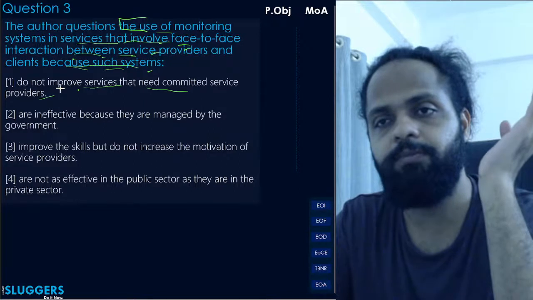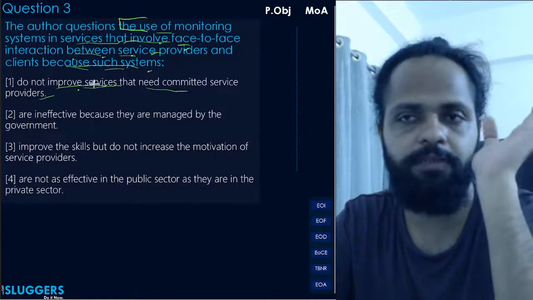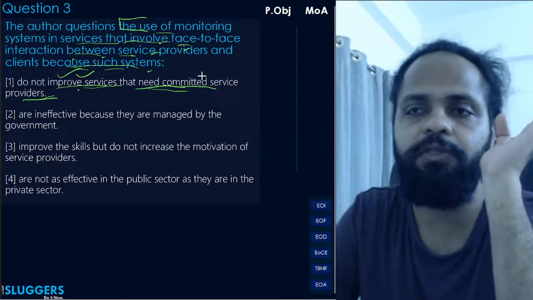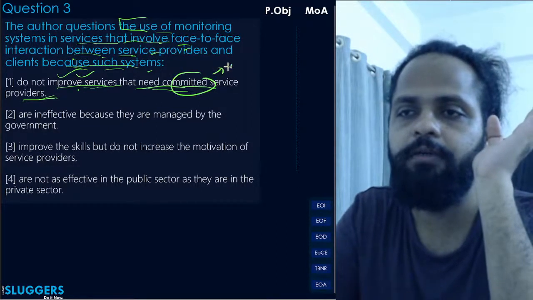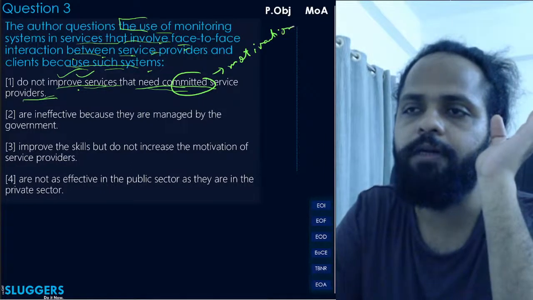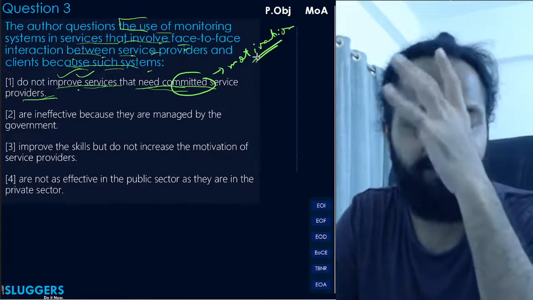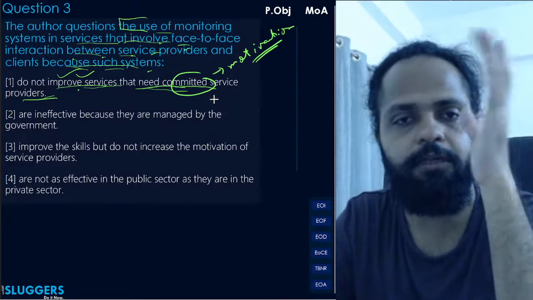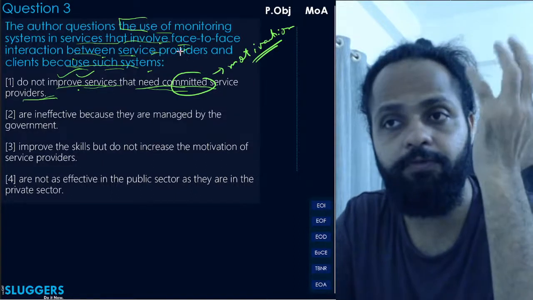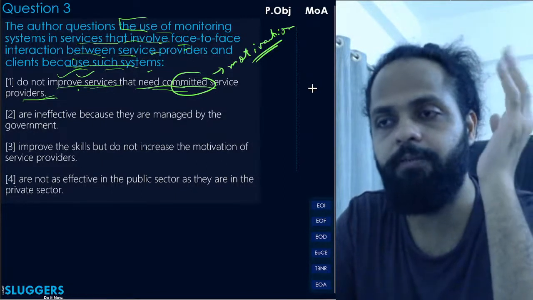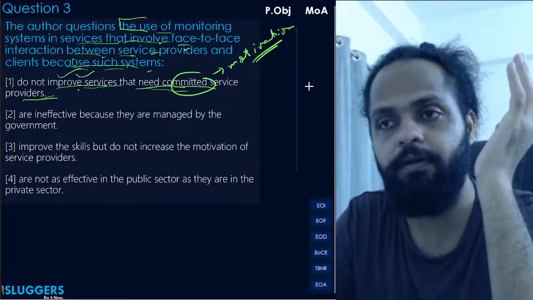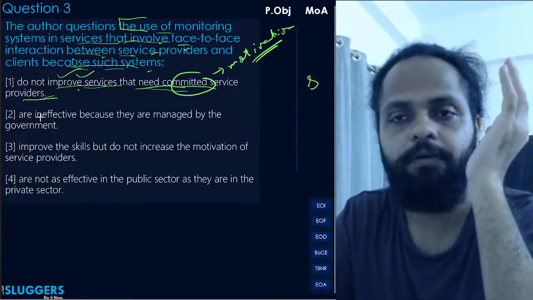ठीक है, option one says because they do not improve services, ये तो part सही है, that need committed service providers, right? So now this word committed relates with the idea of motivation, right? Won't you agree? Correct. So that way it matches the idea that we have to be an answer for this particular question, right? तो ये आपका match होता है यहाँ. So we'll mark this as a small s here.